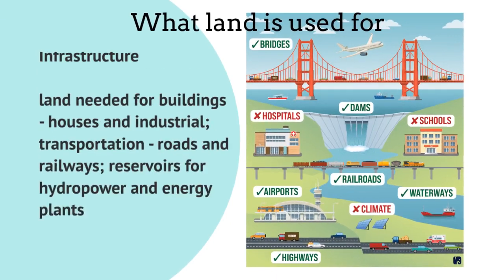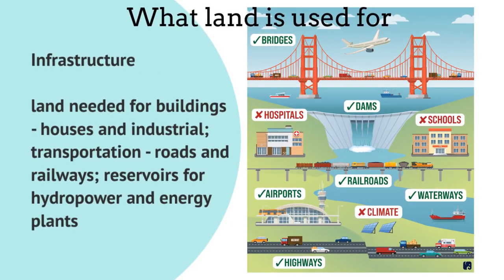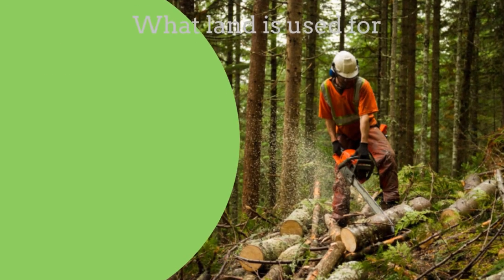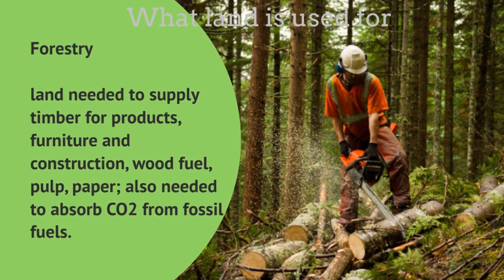What is land used for? Infrastructure: land needed for buildings, houses and industry. Transportation: roads and railways, reservoirs for hydropower and energy plants. Forestry: land needed to supply timber for products, furniture and construction, wood, fuel, pulp, paper, also needed to absorb CO2 from fossil fuels.